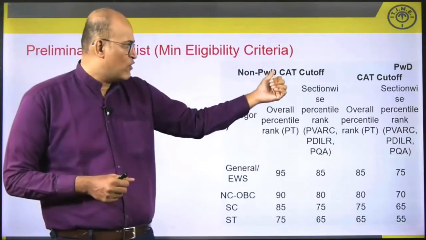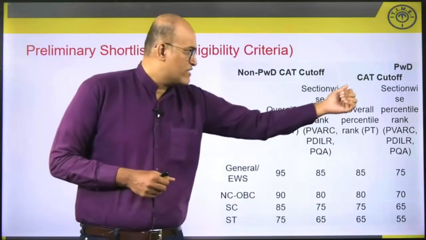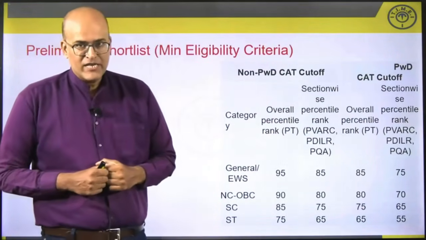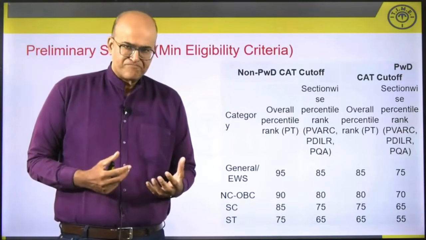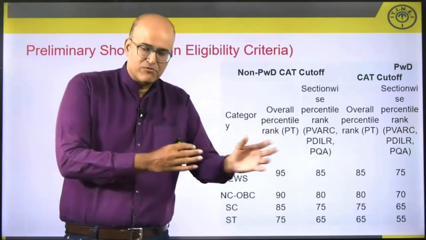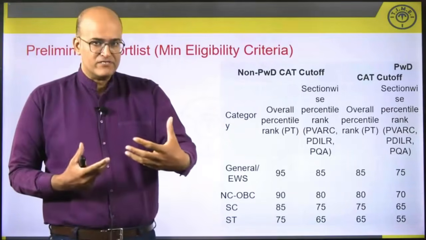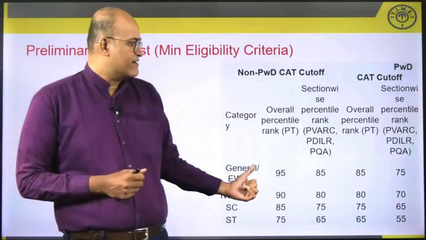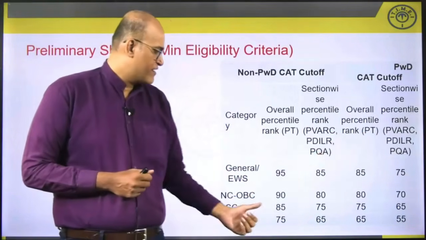Over here I have given non-PWD cutoffs, and over there we have mentioned the differently abled cutoffs. As you know, differently abled reservation doesn't mean that separate seats would be there. Within every category, 5% seats will be kept aside for differently abled. That's the reason the general category differently abled cutoff will be different.